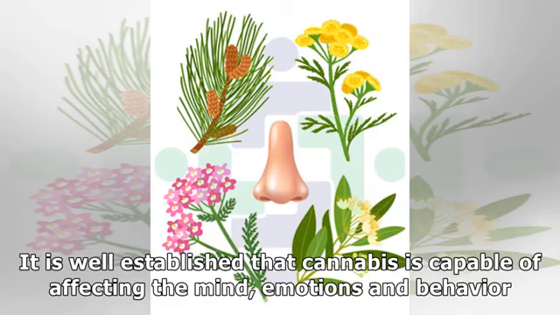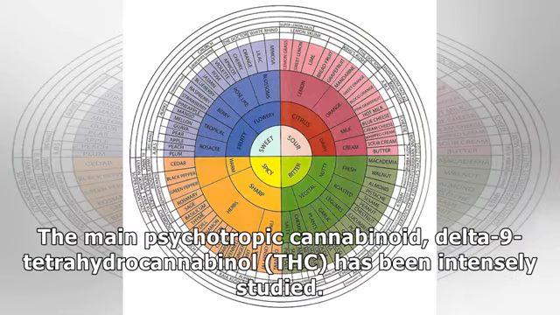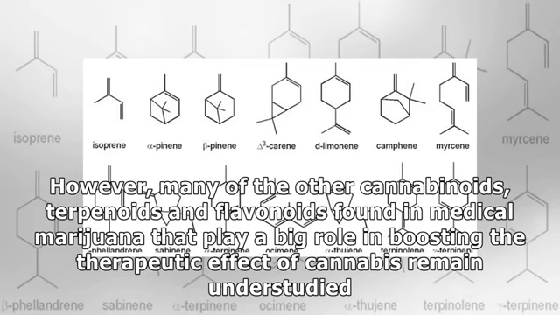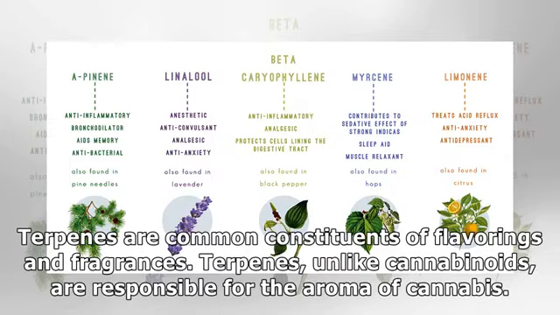It is well established that cannabis is capable of affecting the mind, emotions and behavior. The main psychotropic cannabinoid, delta-9-tetrahydrocannabinol (THC), has been intensely studied. However, many of the other cannabinoids, terpenoids and flavonoids found in medical marijuana that play a big role in boosting the therapeutic effect of cannabis remain understudied.